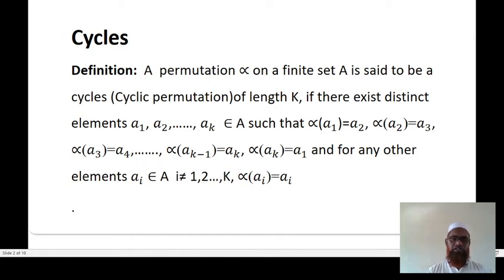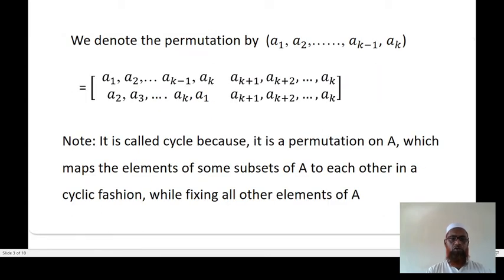So the permutation starts with alpha of a1 up to alpha of ak. We denote the permutation by (a1, a2, ..., a(k-1), ak) in brackets. In general, in a square matrix form, the first row is a1, a2, ..., ak, a(k+1), a(k+2), ..., an, and in the second row it is the images: alpha of a1 is a2, alpha of a2 is a3, ..., and alpha of ak is a1.